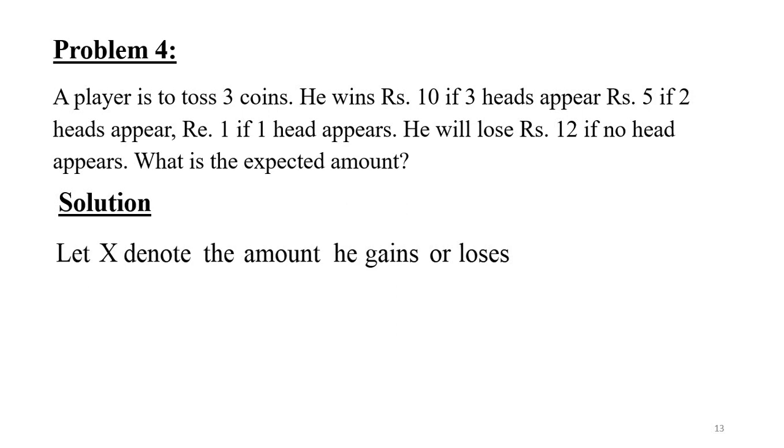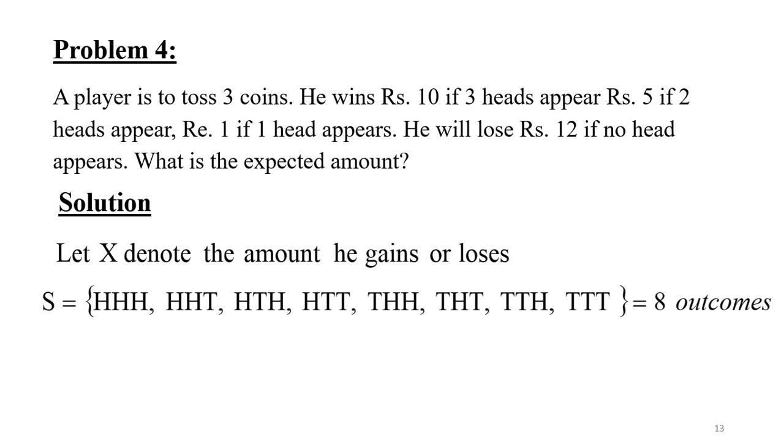So here you can see these are the outcomes of the random experiment, because this player is tossing 3 coins, and based on the result he is going to win a certain amount and also lose a certain amount if the following condition is satisfied. That is, if he gets 3 heads, then he will win rupees 10. If he gets 2 heads, then he will gain rupees 5.